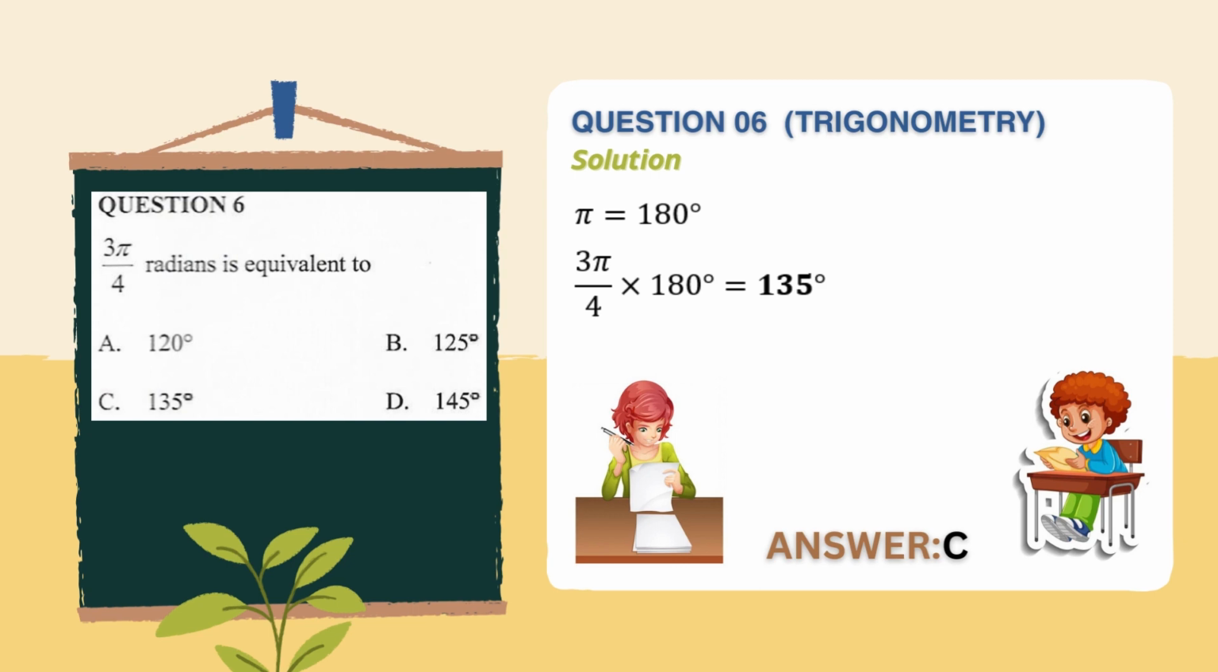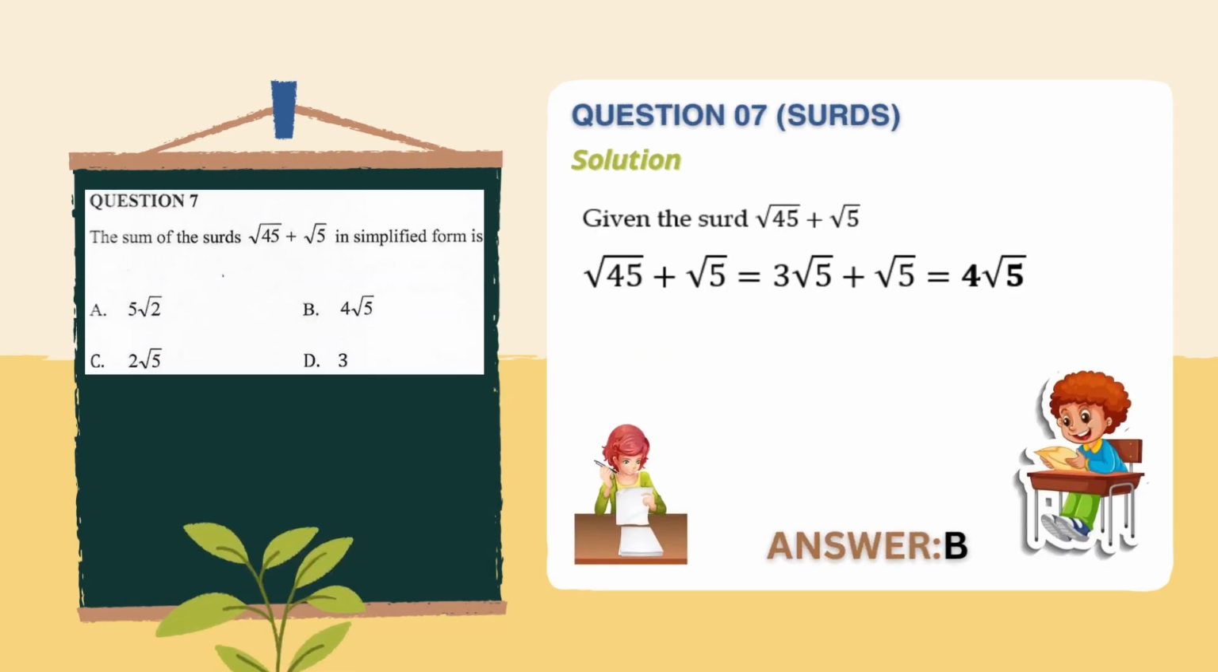hence giving us an alternative as C. Finally, let's have a look at question number 7. Here the question is asking us to find the simplified form of the sum, root 45 plus root 5. Well, this is pretty much straightforward. All we need to do is to simplify the radicand of the first surd down to 3 root 5, and then add the outcome with root 5. By doing so, we should be able to get our answer as 4 root 5. Hence our answer should be B.